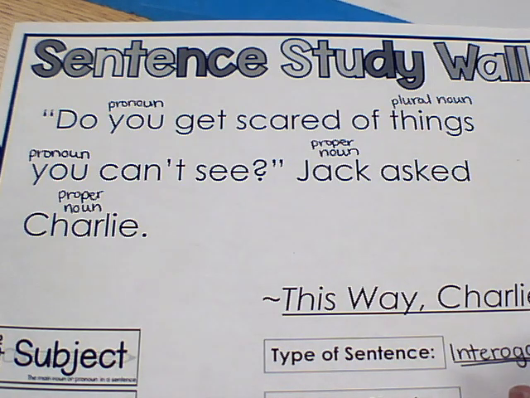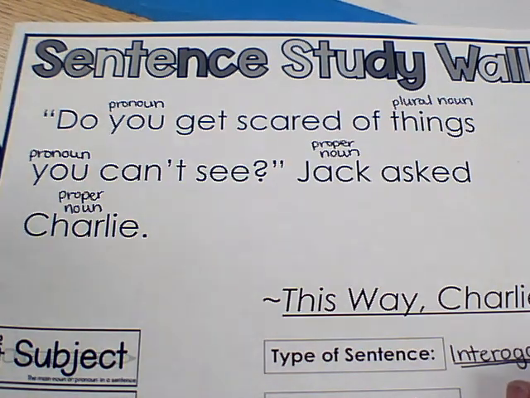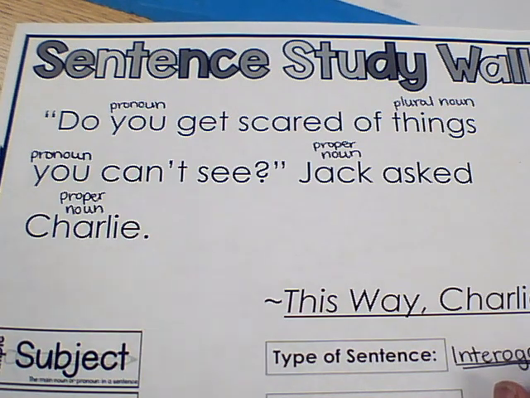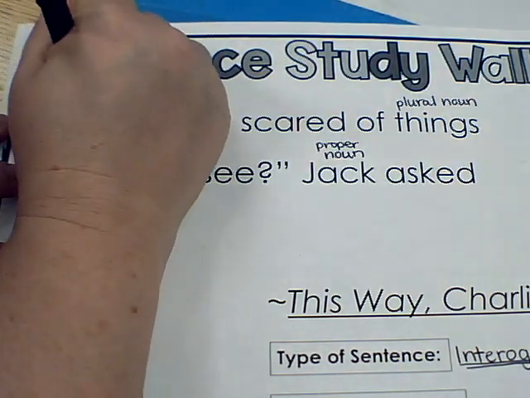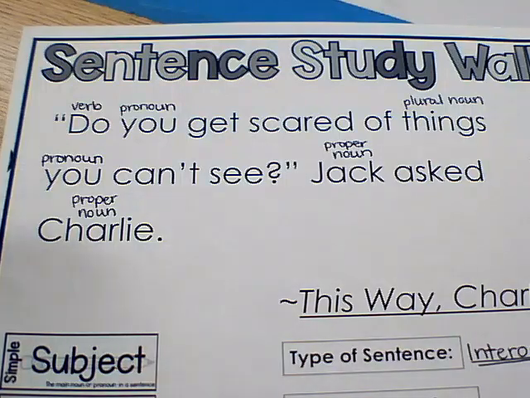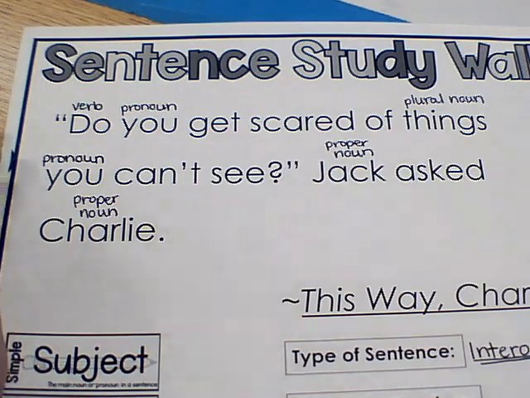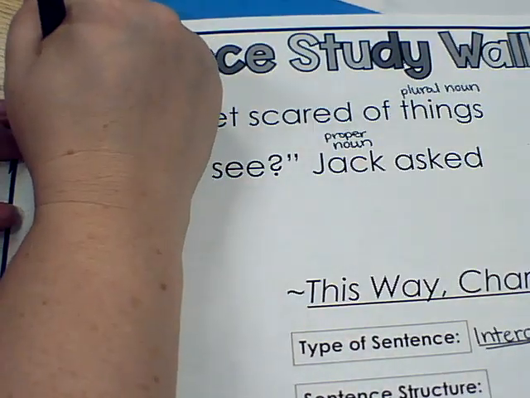All right, so if we start going through, we're going to find actions. So "do," okay, that's kind of a complicated one. I would see where some of you would pass over the word do and think that it's not a verb, but doing something is an action, is a verb. So we're going to call it a verb, but there's a special word called an auxiliary, which means like an extra verb, which means we can't just say it by itself.